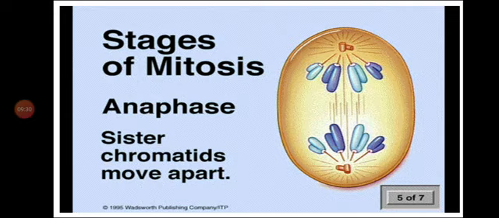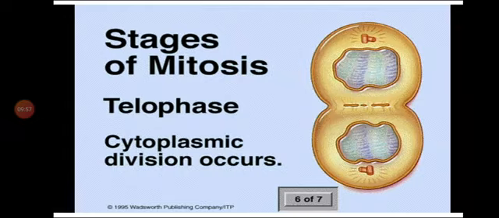In metaphase, you will remember that chromosomes are moving to the equatorial plane. That means they all come in one line, one plane of the equator. All chromosomes are moving towards the center. In anaphase, what is happening? The centromeres are divided and the chromosomes are moving apart from each other towards the poles with the help of the spindle fibers.